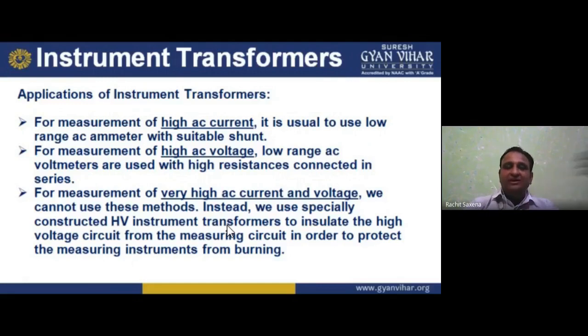In a voltmeter we connect the resistance in series, in an ammeter we connect the resistance in parallel. Yes. For measurement of very high AC current and voltage, we cannot use this method. Instead, we use a specially constructed high voltage instrument transformer to insulate the high voltage circuit from the measuring circuit.